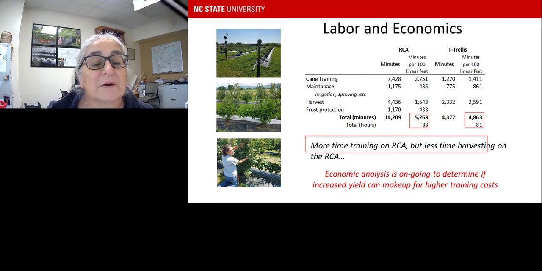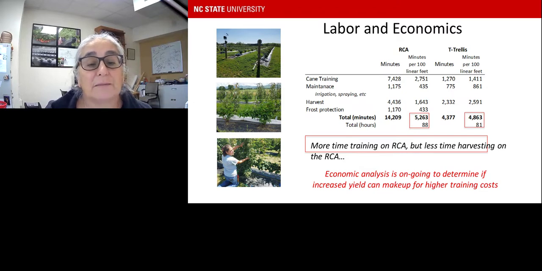Harvest is about 1,600 minutes per 100 linear feet. And then frost protection, 433. So a total is about 14,000 minutes for their whole trial. But if you go down to linear feet too, it's about 5,263 minutes, or total hours of 88 hours for the RCA trellis.